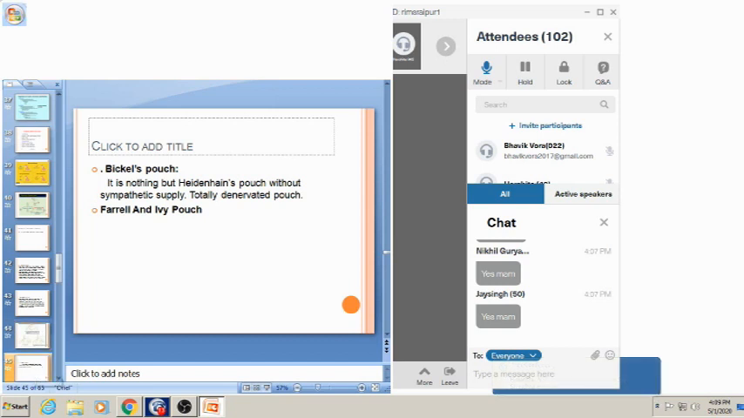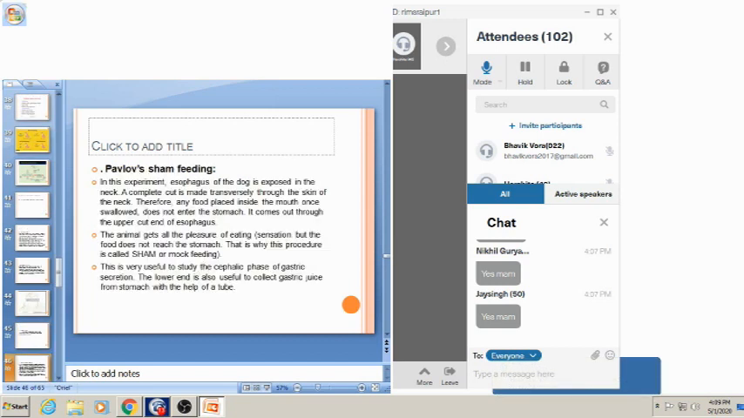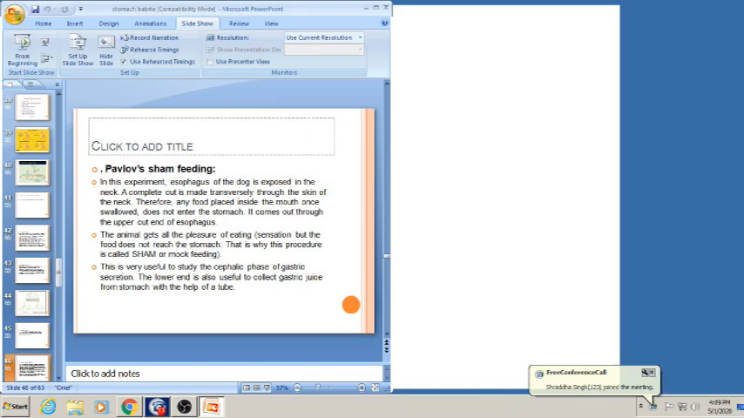Okay. One more, there is Pavlov's sham feeding, which is also called mock feeding or false feeding. In the experiment, the esophagus is cut.